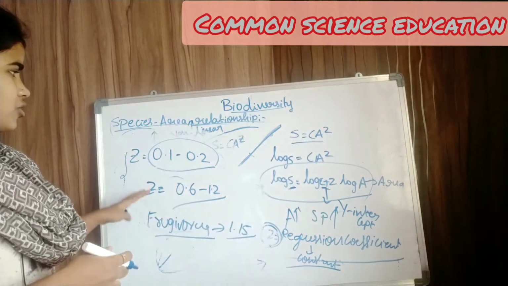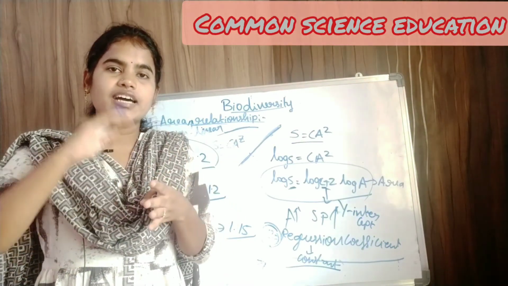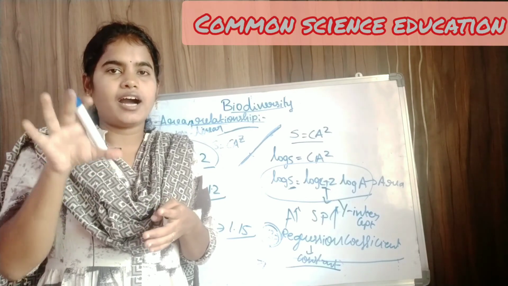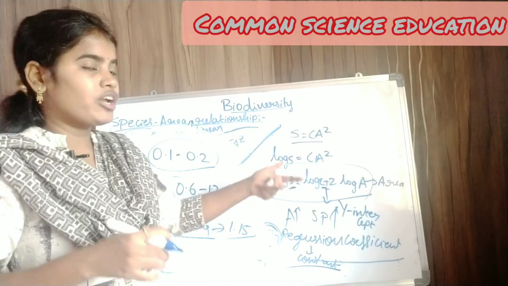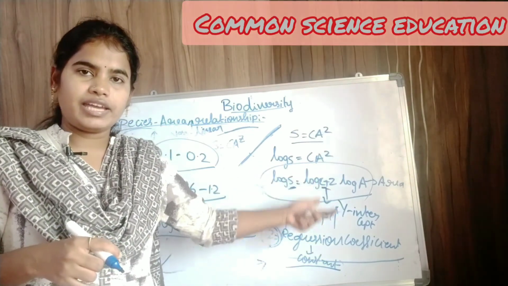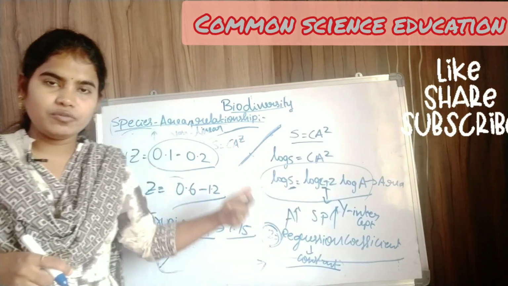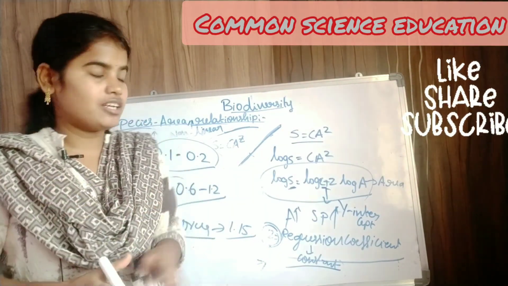So this is about the species area relationship. It is a simple thing. If we increase the area, the species richness also increases, but up to a certain limit only. And you have to remember these log equations for the objective exam, and you have to remember these values also for the objective exam. So this is about today's video, species area relationship.